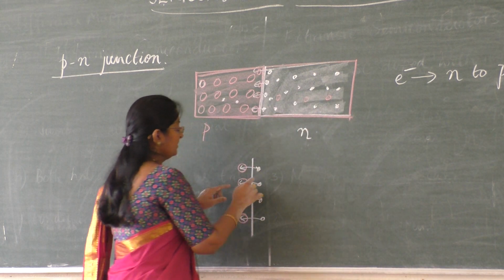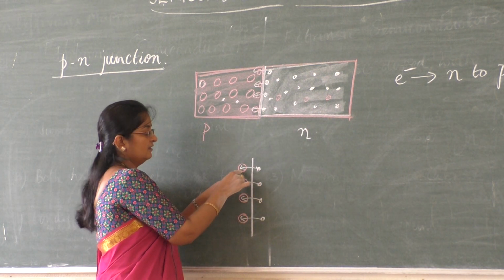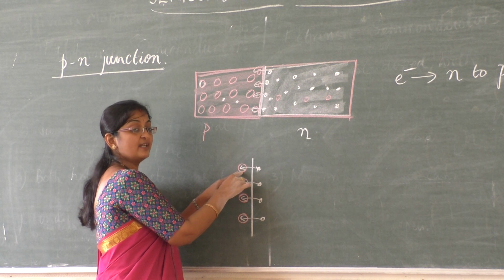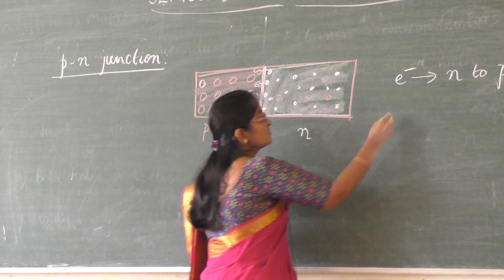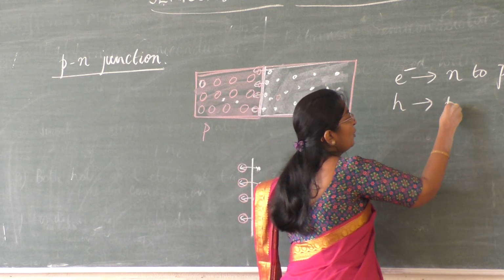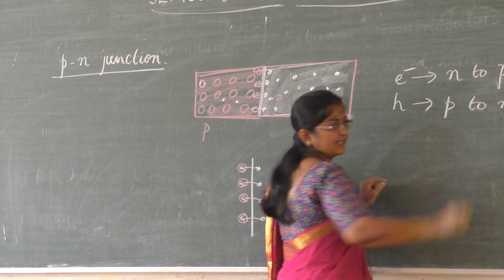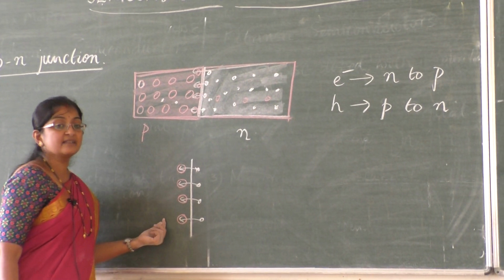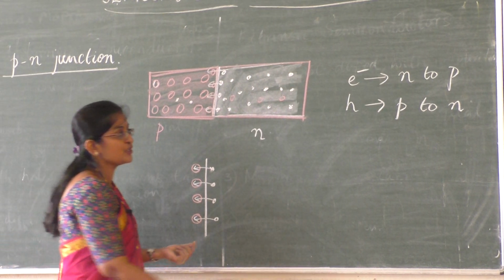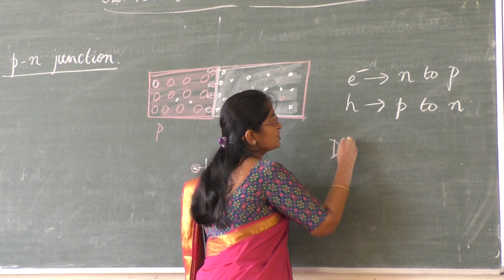And the holes, now when the electron came here, it took up the site of the hole. So where will the hole go? It will take the site of this electron, so holes get shifted from the P to the N side. So this diffusion of electrons takes place, and this diffusion creates a current called diffusion current.